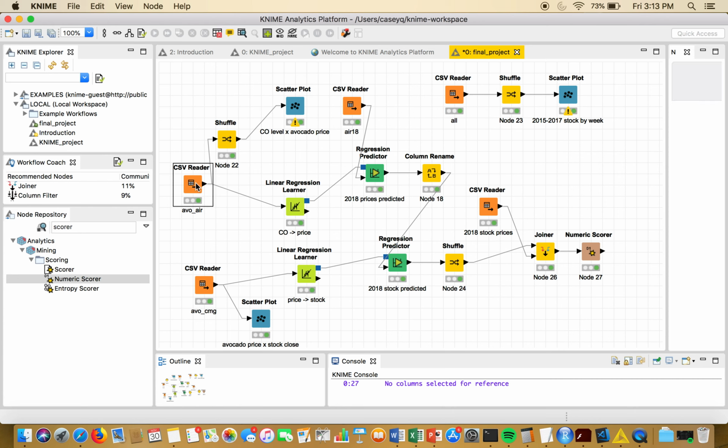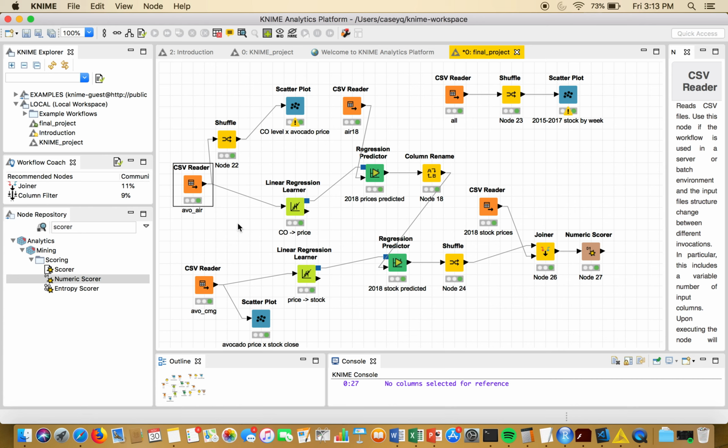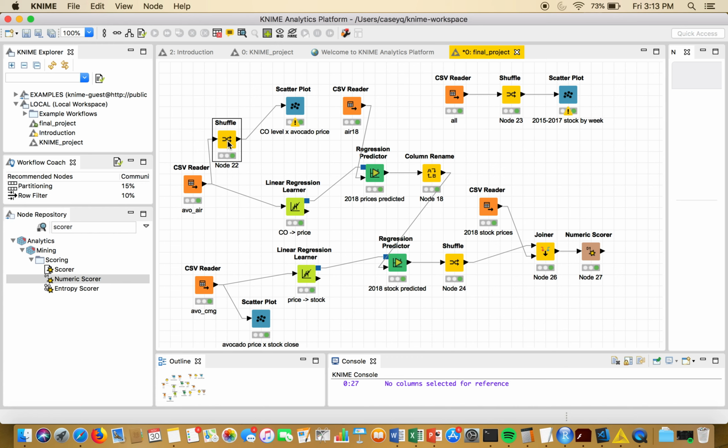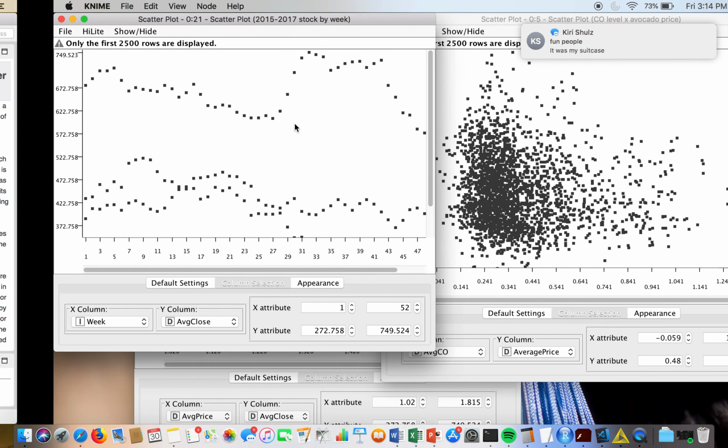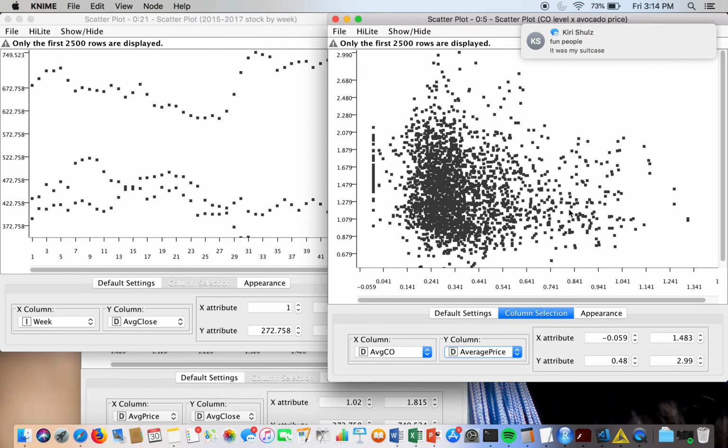So in the avocado and air data, I looked at the scatter plot for those two. I included this shuffle term because only the first 2,500 rows were displayed, and I didn't want to miss out on 2017 because those were all on the bottom. So looking at that data over here, we can see there's not a ton of correlation. We might not have a very good regression model from this, but just exploration and seeing what we come up with.